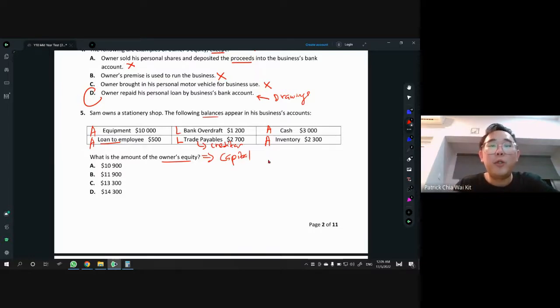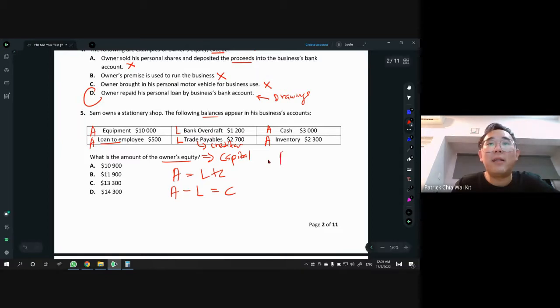So what do we use to find this answer? We use A equals to L plus C, the accounting formula, right? Accounting equation. And to find C, just take A minus L, then you get the answer C. So we just need to add all the assets together, and then after that, minus all the liabilities.